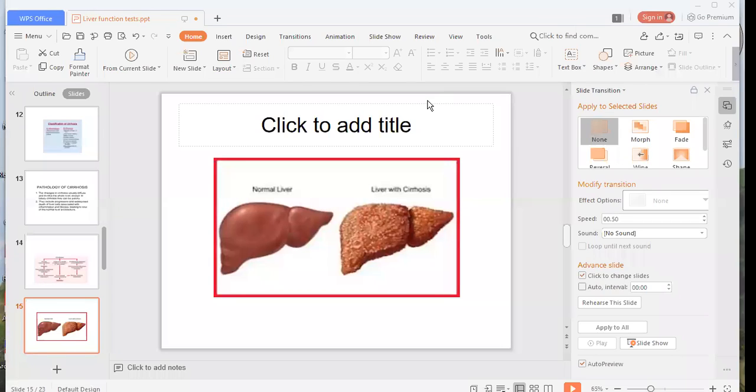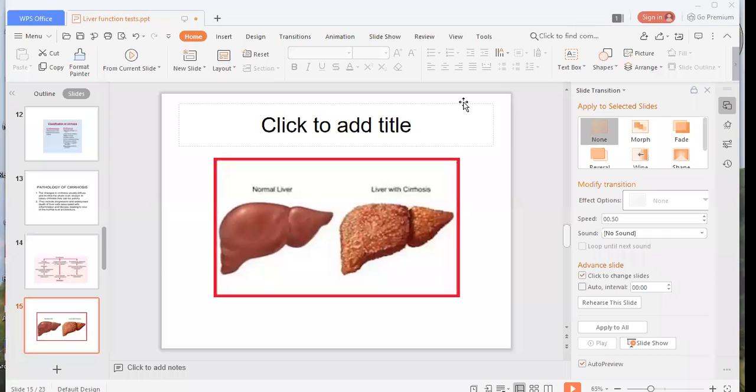Okay, it is due to proliferation of the interstitial tissues. So this is the definition of cirrhosis. Cirrhosis is nothing but the disturbance of lobular architecture with formation of regenerating nodules and replacement fibrosis in the areas where cells are completely destroyed.